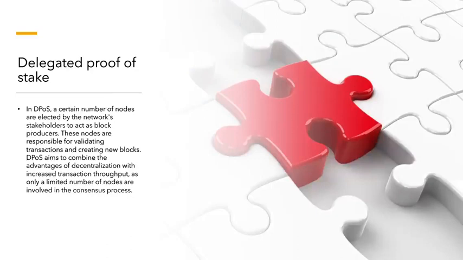Now let us see about delegated proof of stake. In delegated proof of stake, a certain number of nodes are elected by the network stakeholders to act as block producers. These nodes are responsible for validating transactions and creating new blocks. Delegated proof of stake aims to combine the advantages of decentralization with increased transaction throughput, as only a limited number of nodes are involved in the consensus process.